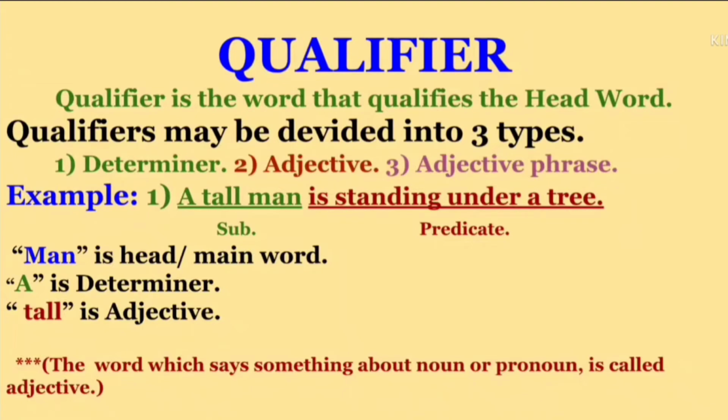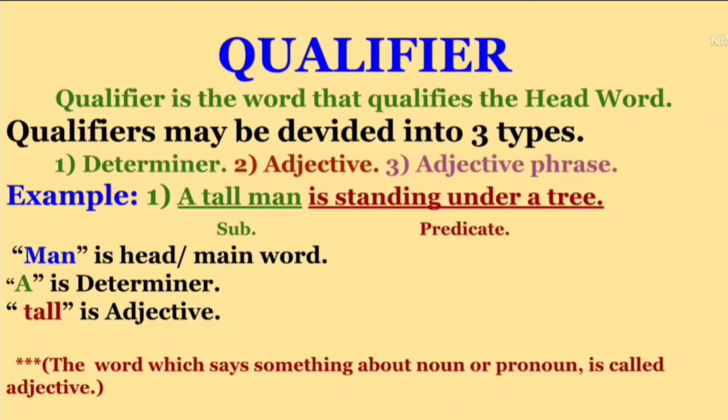Here is an example. A tall man is standing under a tree. In this sentence, a tall man is the subject part and is standing under a tree is the predicate part. In the subject part, man is the head word or main word, and before man there are a and tall. A is a determiner and tall is an adjective.